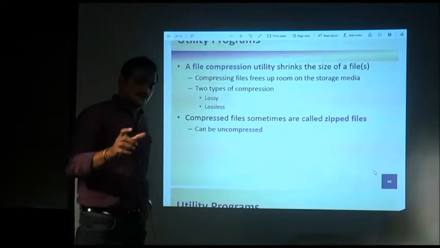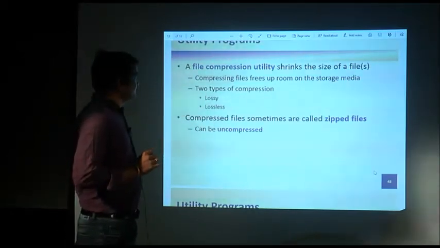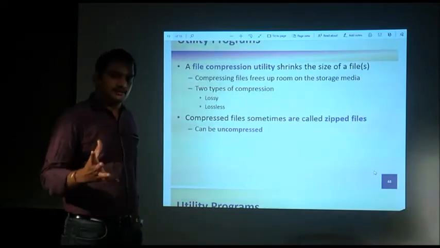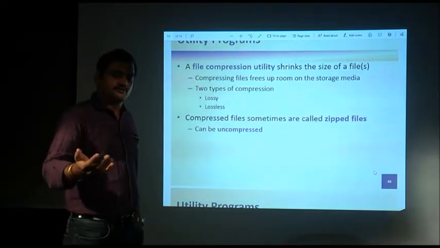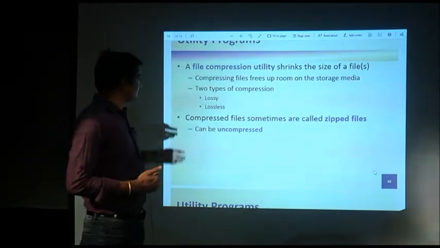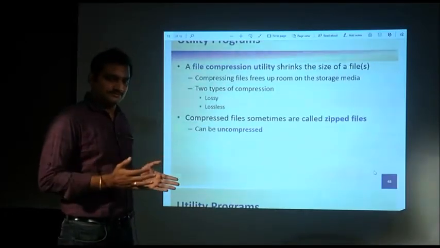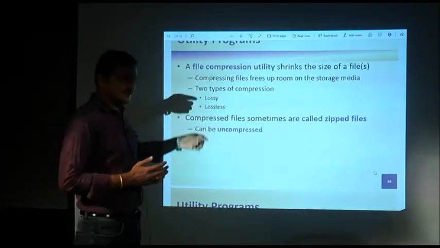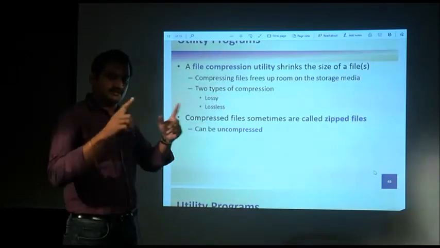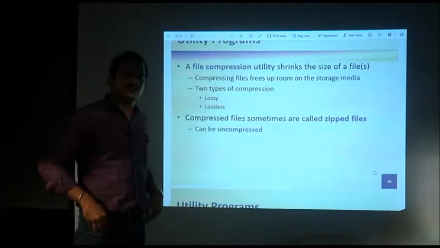You can compress the file to keep it in your disk, and once you want to open the file and work on it, you have to uncompress the file first. Okay. Compressed files are sometimes called zipped files, and before you are going to use any zipped file, you need to uncompress it so that you can open the file and work with it. And compression of files is of two types, lossy and lossless.